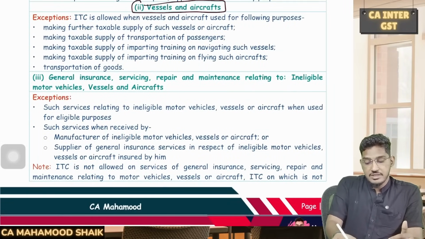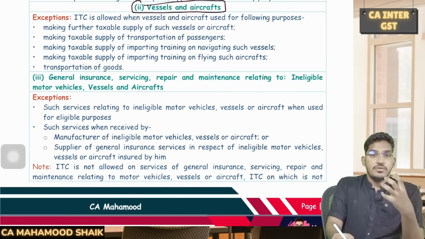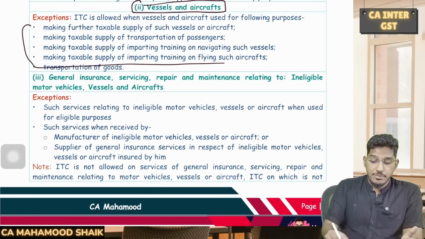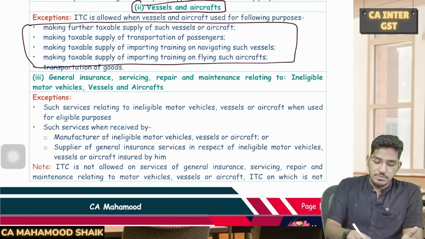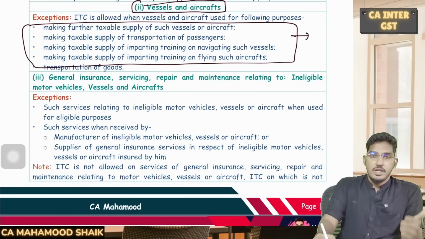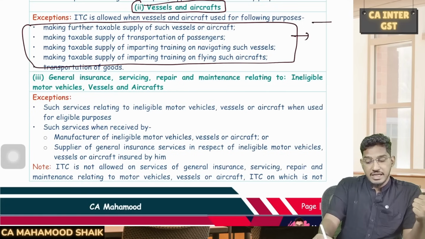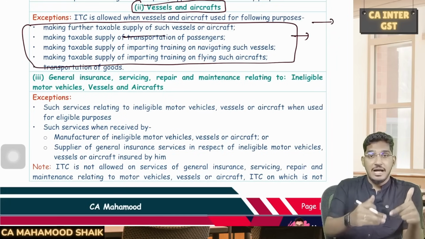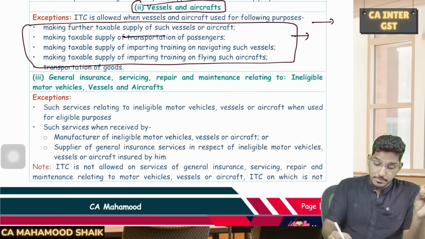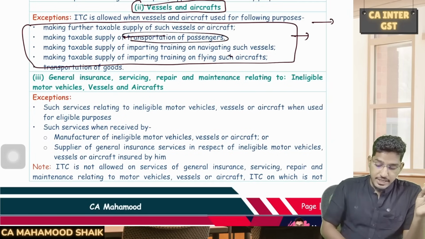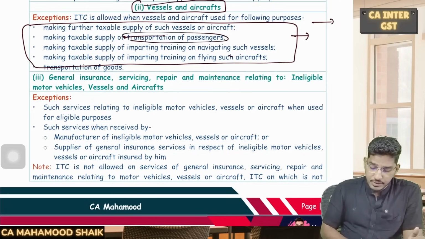One more item on which ITC is blocked is vessels and aircrafts. So if you have purchased a vessel or an aircraft, on that also ITC will be blocked. However, if you are purchasing a vessel or an aircraft but making use of it for some eligible purposes, then you can avail input tax credit. Sir, what are the eligible purposes? Same. I am buying that vessel or aircraft with the intention of making a further supply, or in case of a vessel, I am buying it for the purpose of transportation of passengers. If I am using it for that, then also I can avail the input tax credit.